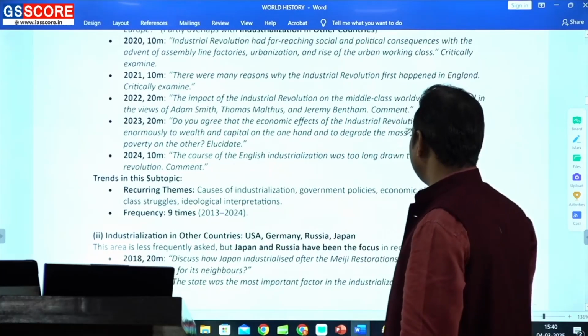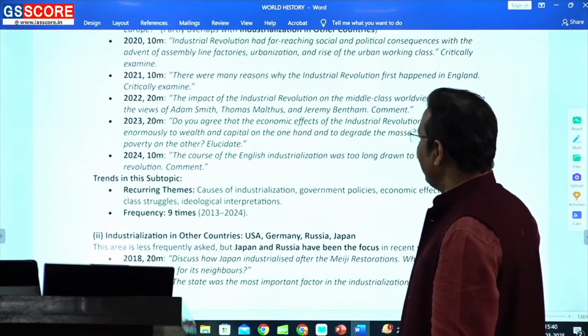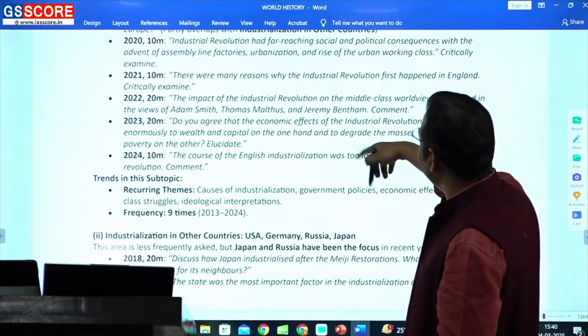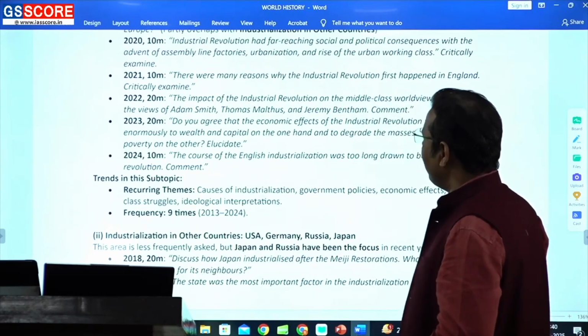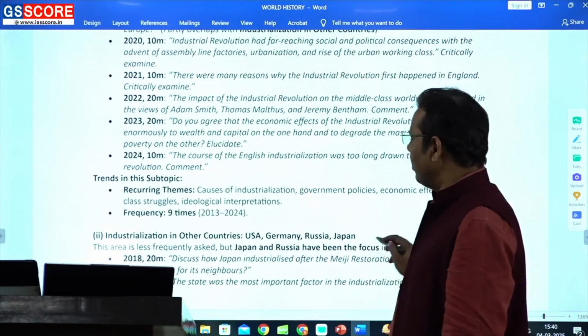So look at this question. The course of the English industrialization was too long drawn to be considered as a revolution. Now these are certain critical aspects which are being asked. If we compare it with the previous questions, you may find that previous questions were somehow based on a very generic theme. Now they are becoming more specialized.